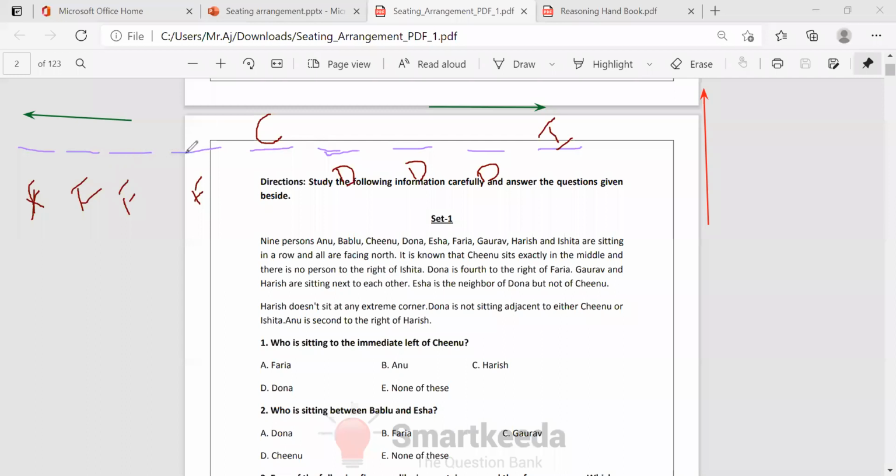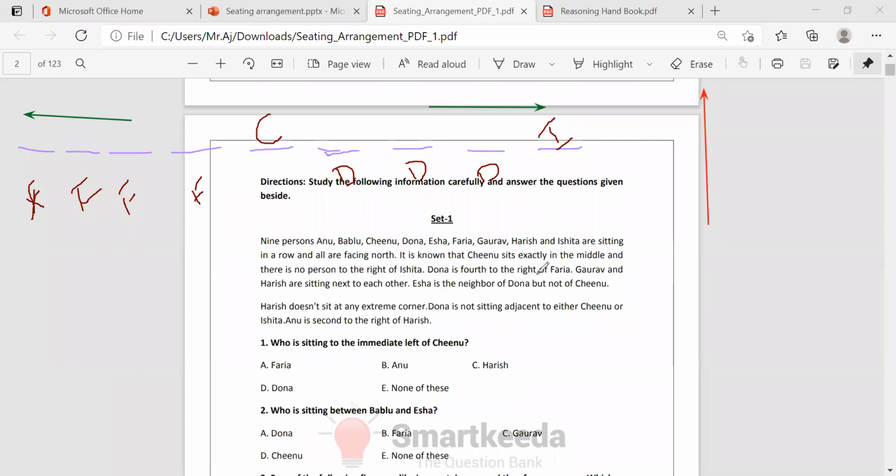And if I take Faria here, there will be a chance for Harish and Gaurav here. And if I take Faria here, then these two will be a chance. Nice chances will be there for Harish and Gaurav.